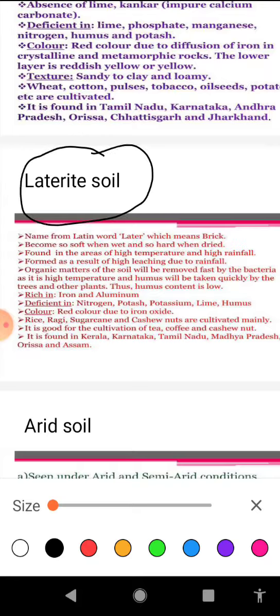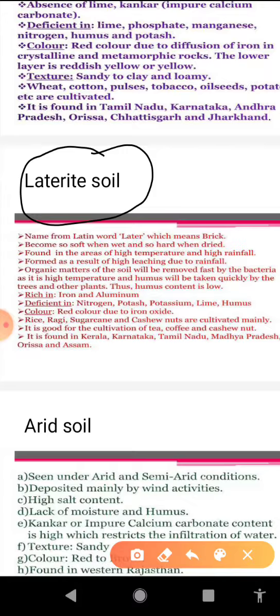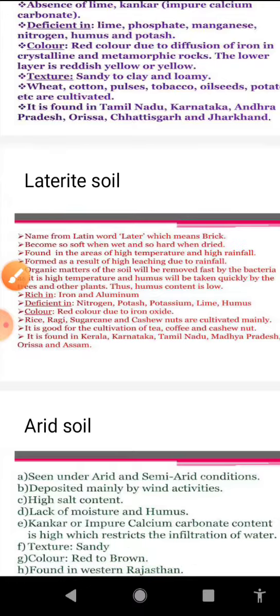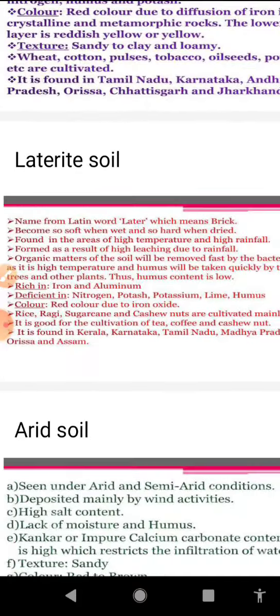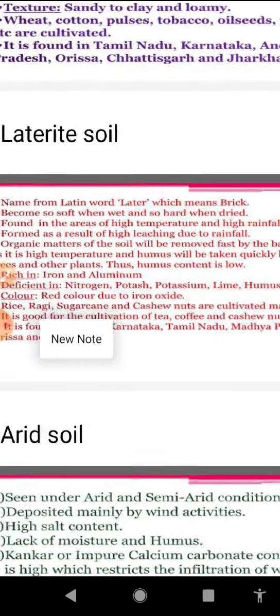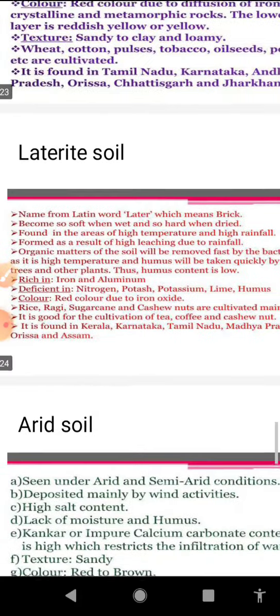This variety of soil we are getting in the area of high temperature and heavy rainfall, and this variety of soil has been formed by the process of leaching. What is leaching? In a very simple sentence, the process by which superfine particles of weathered rock is washed away in the form of solution by a stream of water or rainwater. So this process of leaching makes the soil infertile or less fertile in nature.